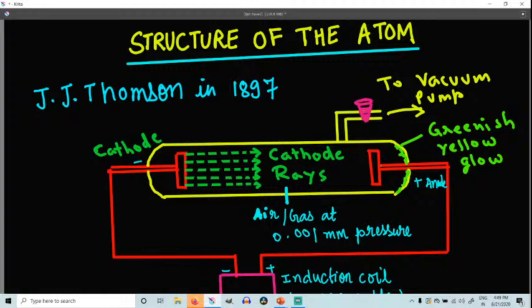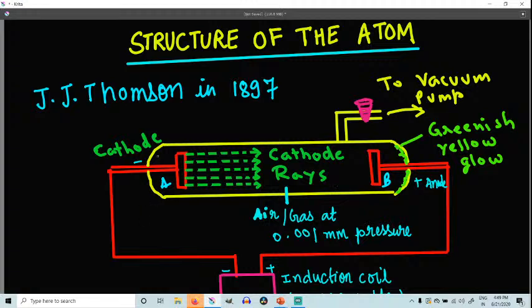And two metal plates are kept, right? This is one metal plate, this is another metal plate, this is A and B. We can see two metal plates, right? So two circular metal plates, that is A and B, are sealed at the two ends of the test tube. One is at this end and another is at this end. We can see in both ends two circular plates are sealed at the two ends of the test tube.